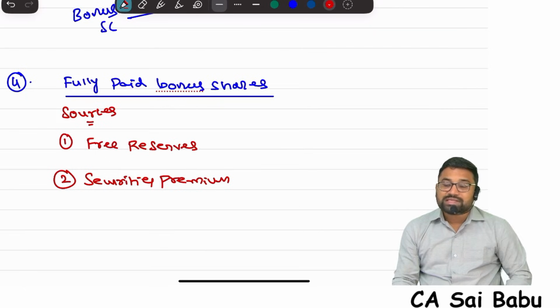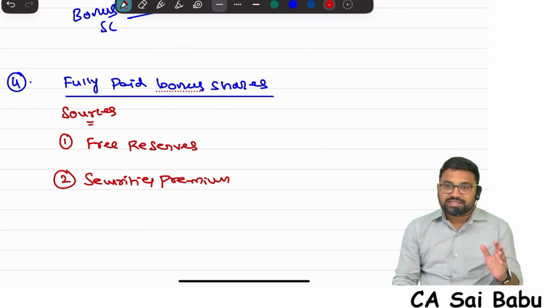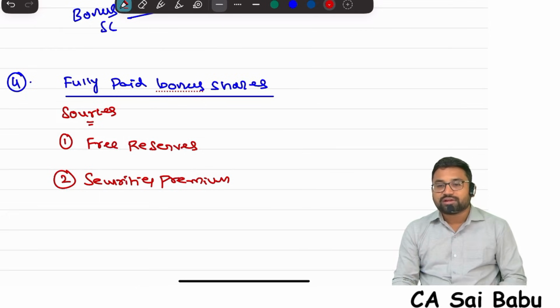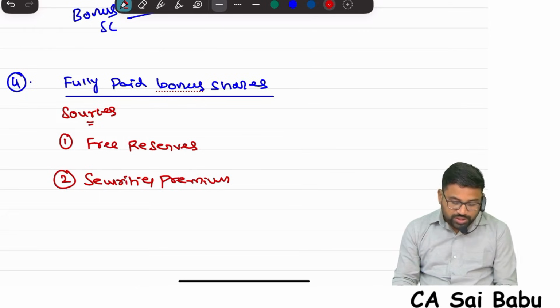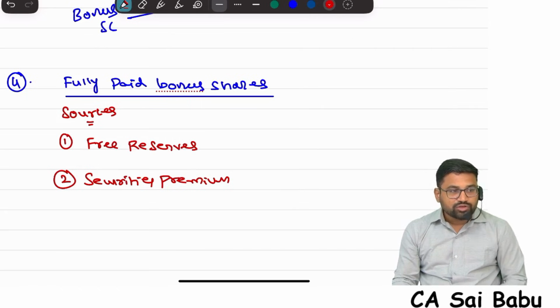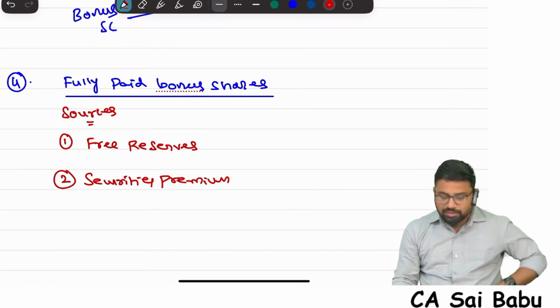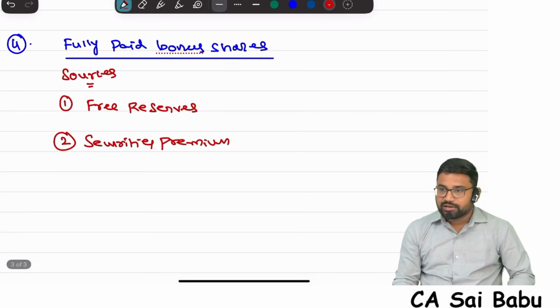So remember, while solving questions, if they say the securities premium is created because of issue of shares for consideration other than cash, for example, you purchased an asset and issued shares to the vendor at a premium, securities premium will be created in the books, but that securities premium is not collected in cash. When it is not collected in cash, sir, you should not utilize it for fully paid bonus shares. So only securities premium realized in cash will be utilized. Remember this important point.